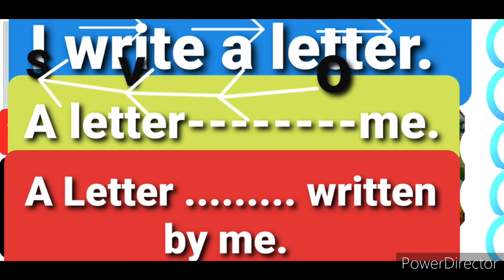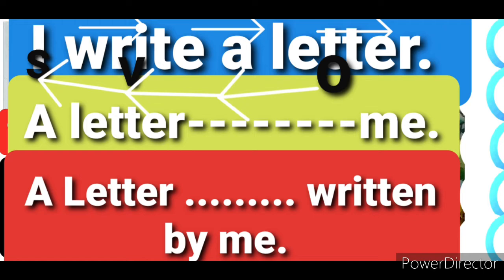Now the second step is to exchange the subject with the object. So we will swap, and it will be "a letter ... me." Then the third step, use the preposition "by" and the objective case of the pronoun if a pronoun is there. So it will be "by me."